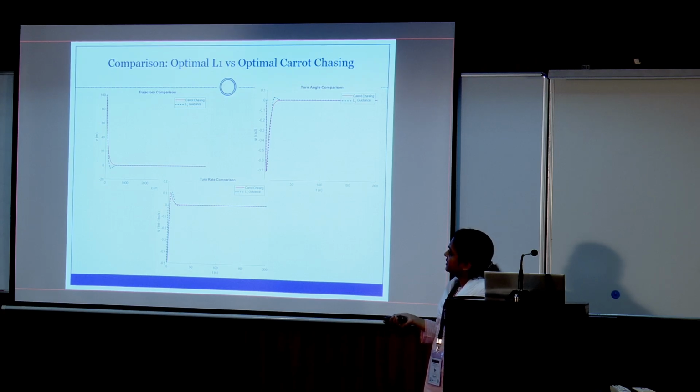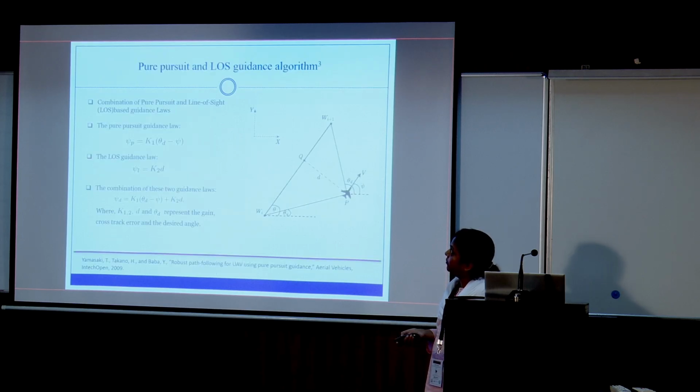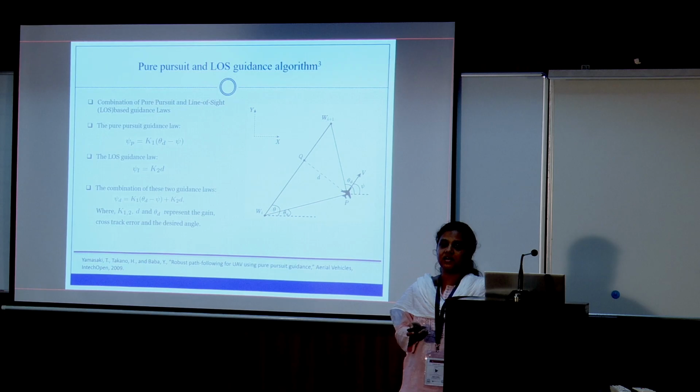So these are the methods which are used heavily for this waypoint following problem. Another method is pure pursuit and LOS guidance law. Basically, if this is the first waypoint and this is the second waypoint, then again the perpendicular is to be constructed, which is d distance away, and what we have to do here is, the control command will be k2 into d and psi theta d minus psi into k1. In that way, if you generate it, again the path convergence can happen. The simulation result I have not included here. These are well documented results.